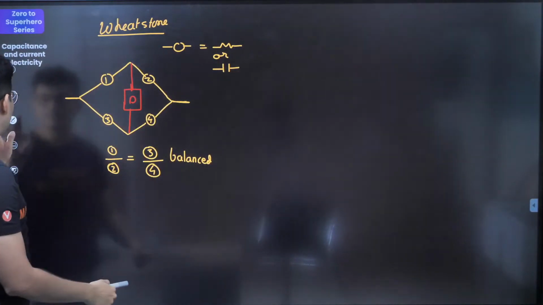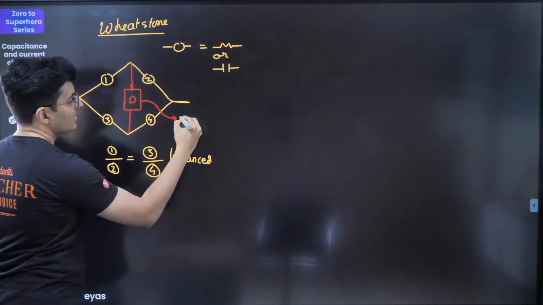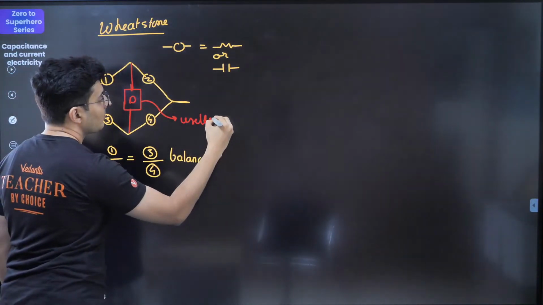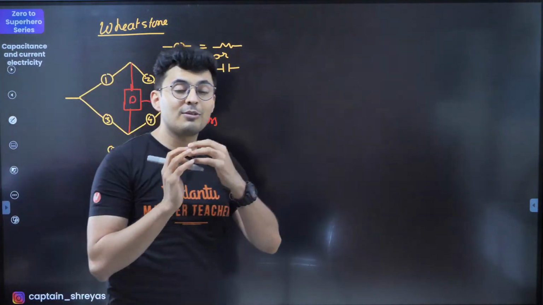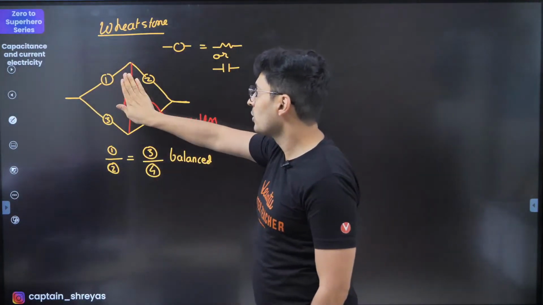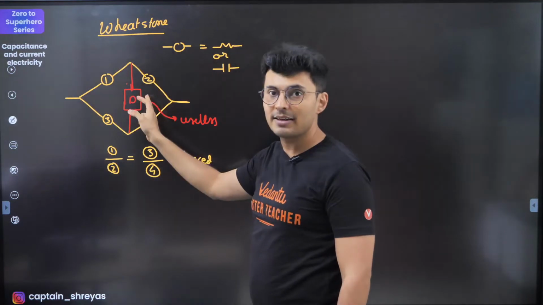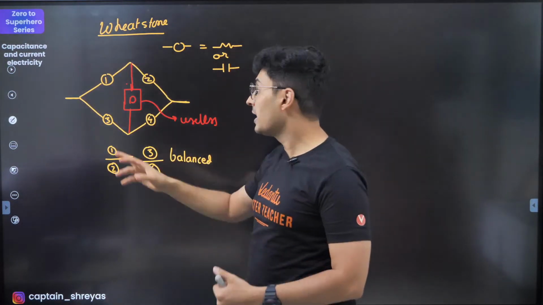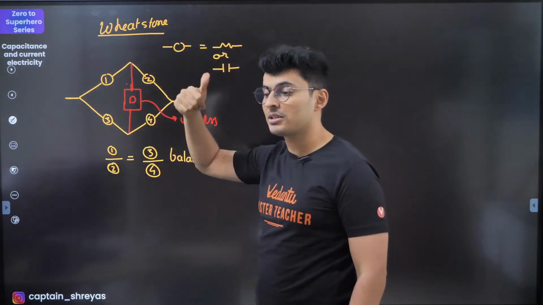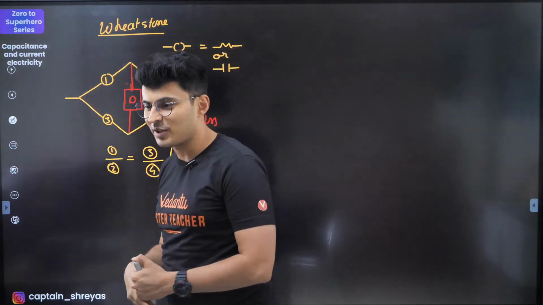And the moment it gets balanced, this thing becomes completely useless. You can just get rid of it, and then it becomes a very simple circuit. Because if you remove this, 1 and 2 are in series, 3 and 4 in series, and their combination is in parallel. As simple as that. Thank you, big dreams.